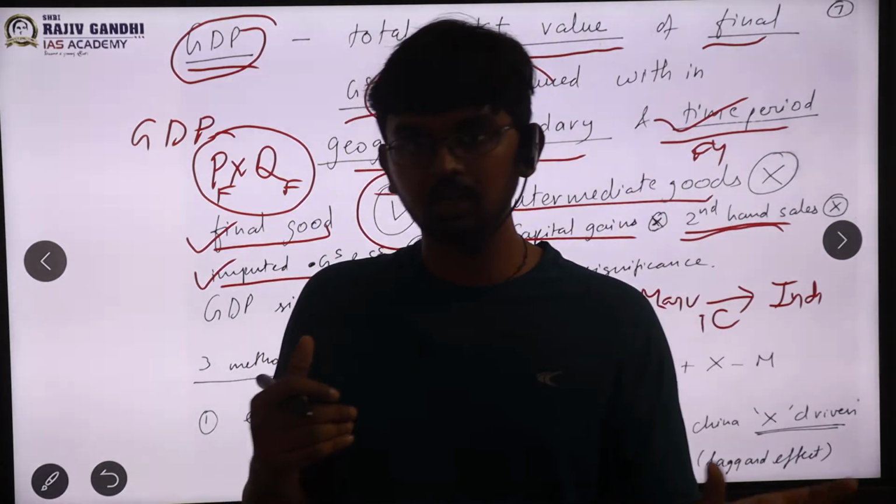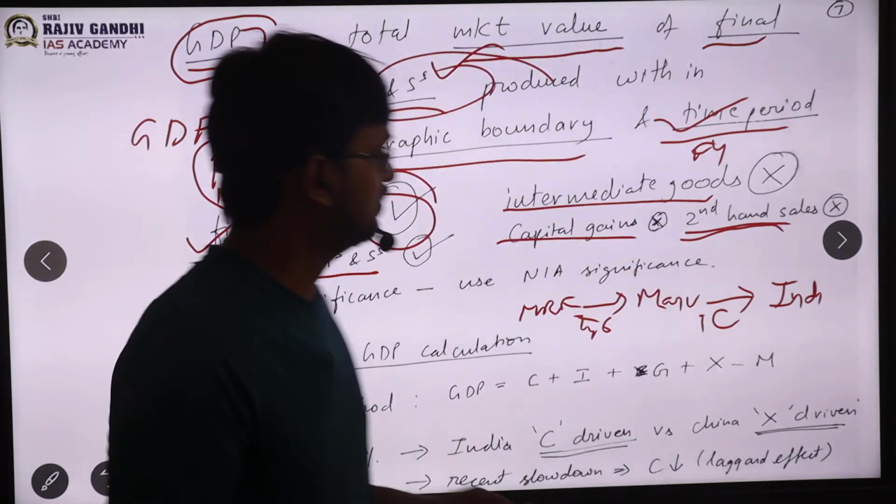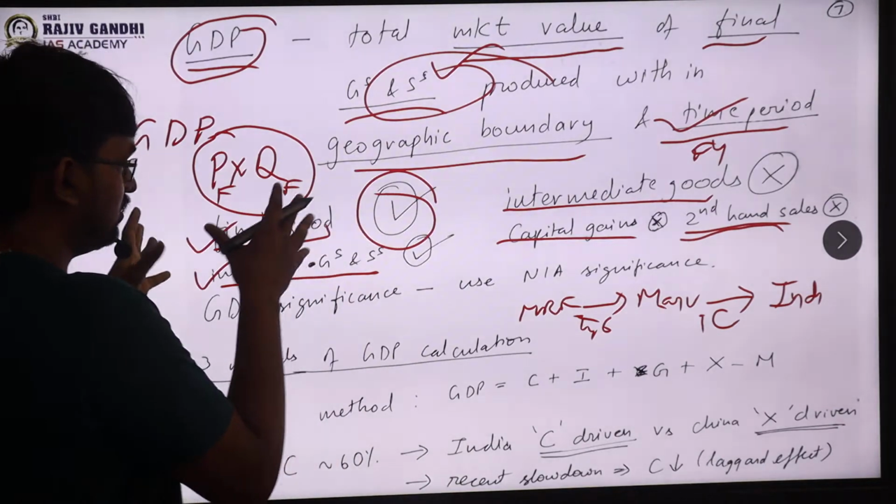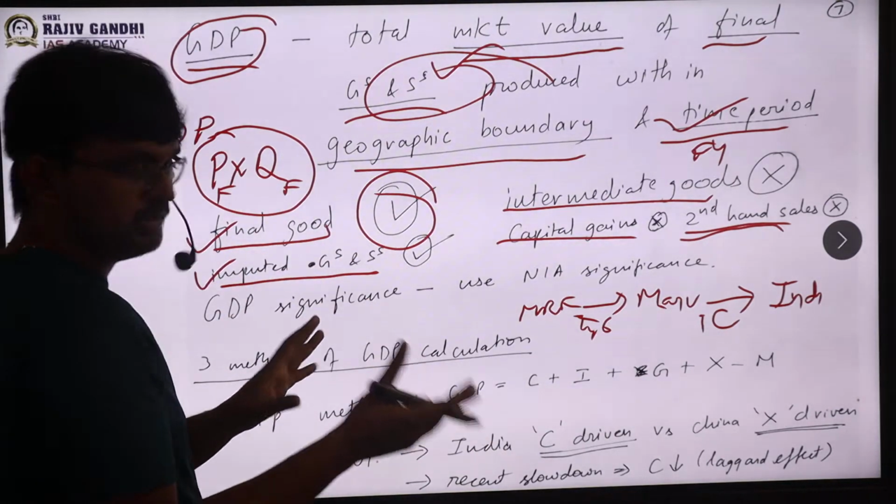As such, the price of the car will not be added, sir. So second-hand car sales and etc. will not be added. So this is what should be added and what should not be added in GDP.